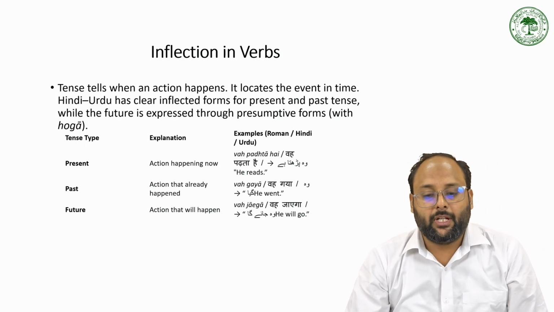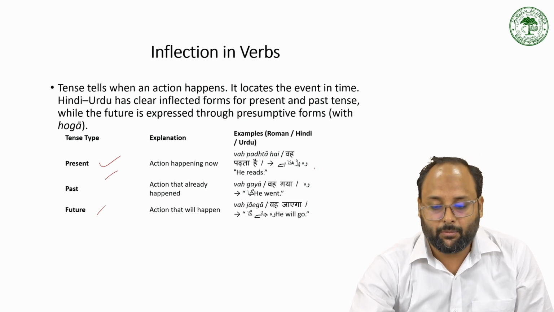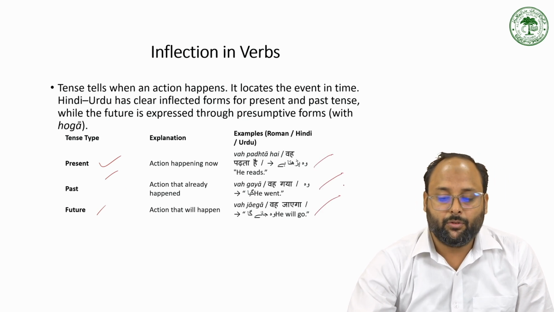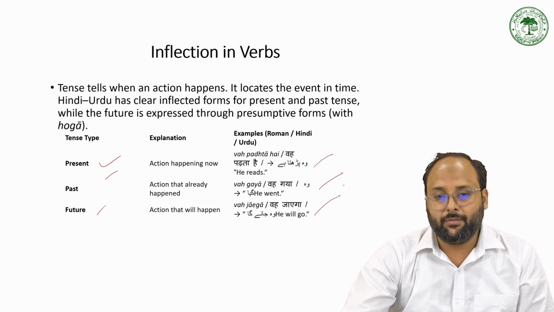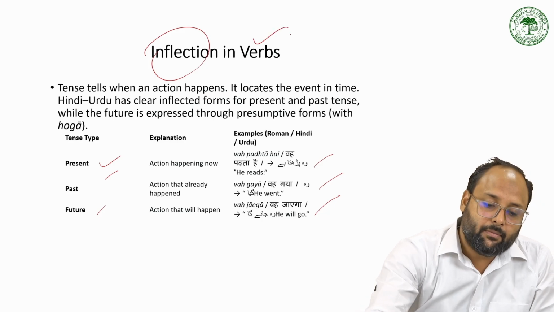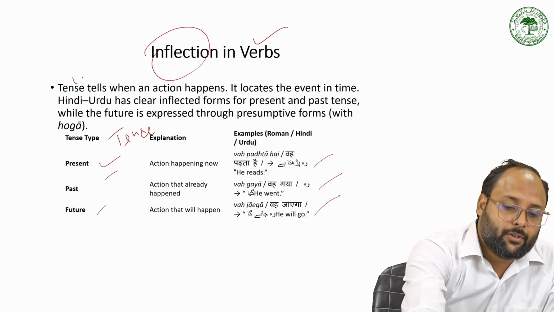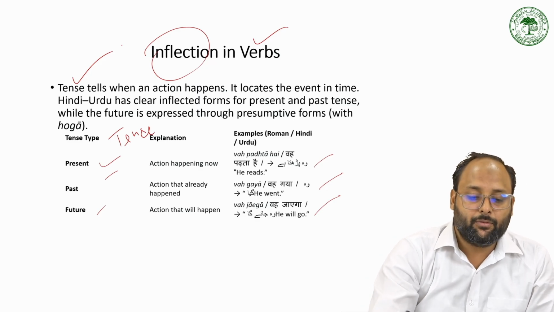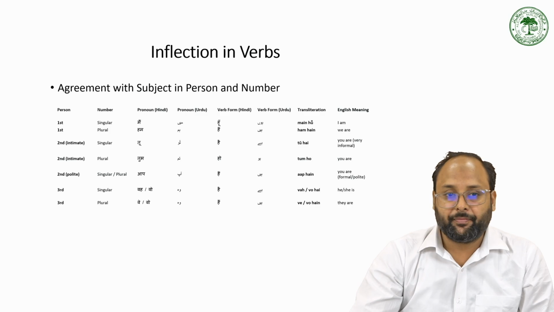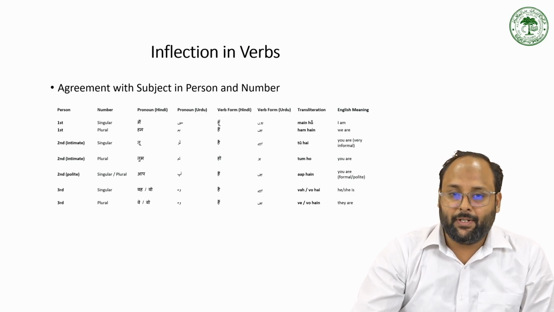For inflection in the verb, we have present, past, and future, which we have already discussed. For present वो पढ़ता है, for past वो गया, for future वो जाएगा. This is the kind of change we have in the verb in terms of tense. Tense has the present, past, and future. For every tense we use different types of verbs that agree with the person and number, so tense has different types of agreement.